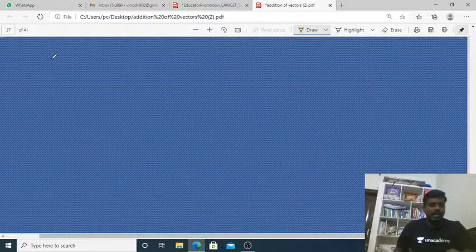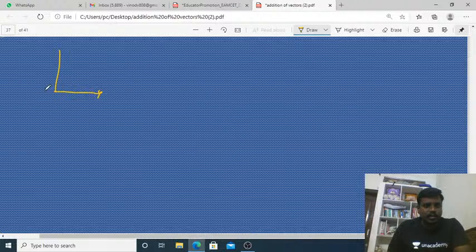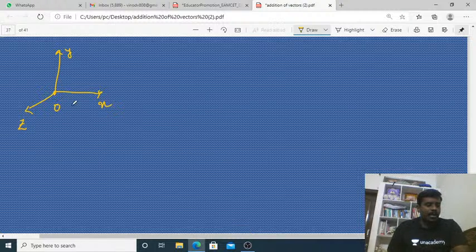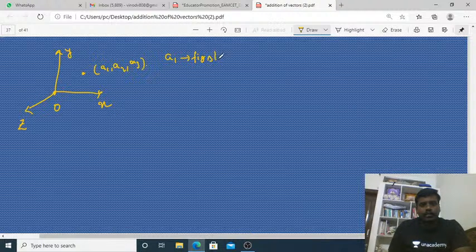Here this is the x-axis, this is the y-axis, this is the z-axis, and this is the origin. In three-dimensional geometry, in this space, you take one vector a1, a2, a3. Here a1 is the first component, a2 is the second component, and a3 is the third component.